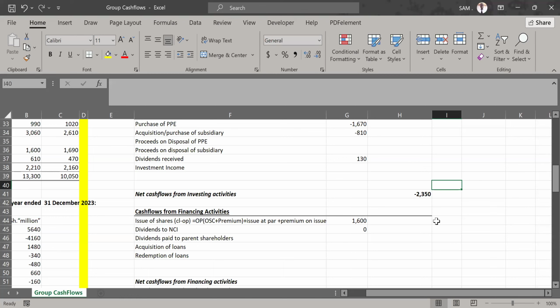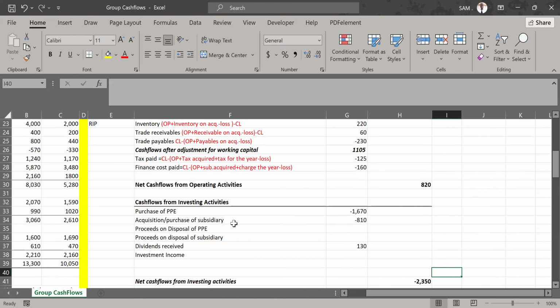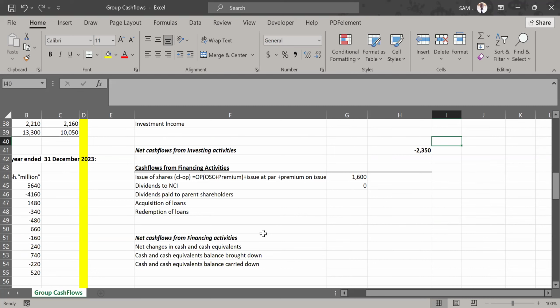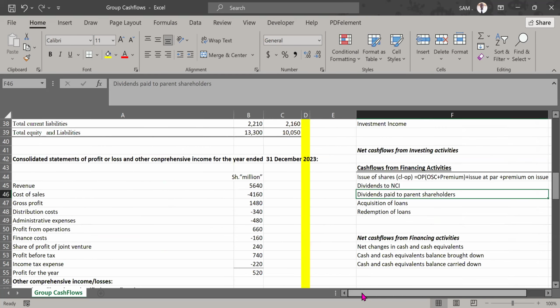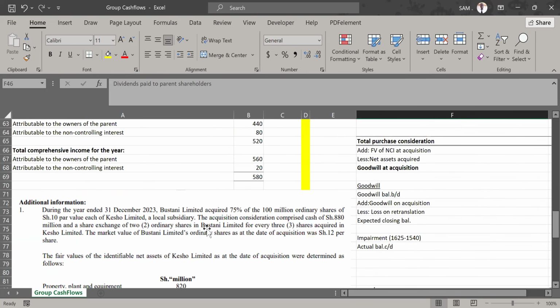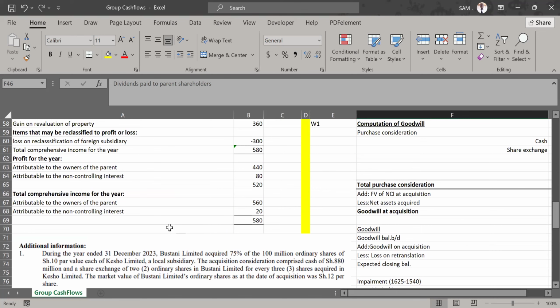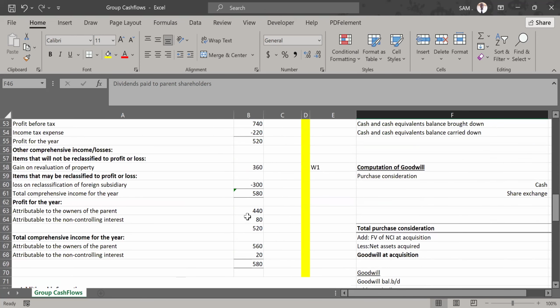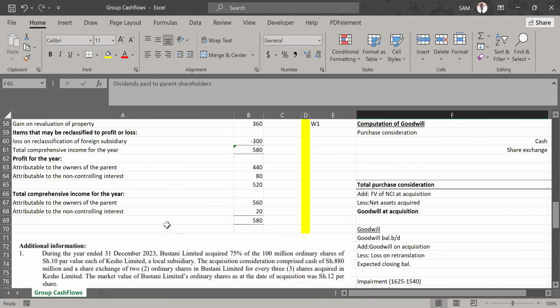Then we check if there were any dividends paid to our majority shareholders. We've checked on the minority. Let's see, did we have any dividends paid to the parent shareholders? The answer is yes. Let's go to the income statement and look at the appropriation section. In the appropriation section, we see there was that attributable to owners and there was attributable to NCI.